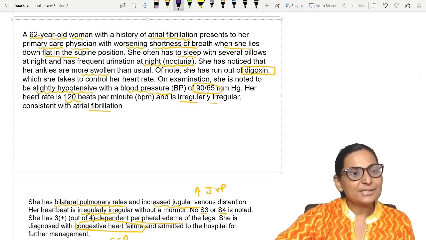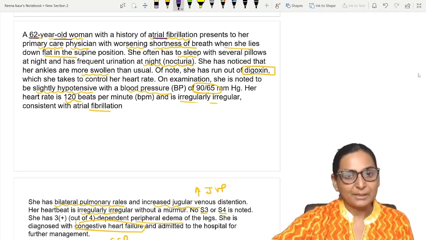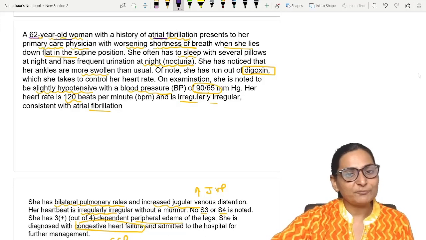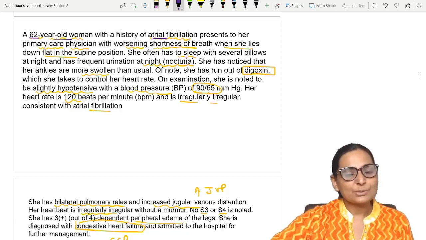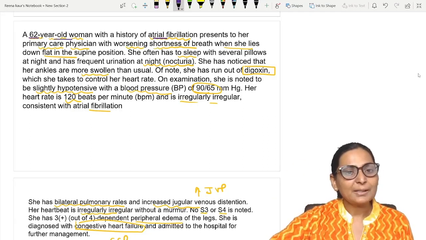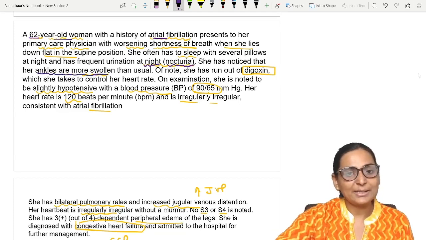Now, there is a history of a 62-year-old woman who is coming with atrial fibrillation. You've completed ECG, so you now know what atrial fibrillation is: there is irregularity in the heart rate and the heart rate is increased. She presents to the physician with shortness of breath, especially when she lies flat in the supine position. She often has to sleep with several pillows, keeping a large number of pillows behind her back, and she is complaining of frequent urination at night, that is called nocturia. She is also observing ankle swelling, and she is taking digoxin to control her heart rate.